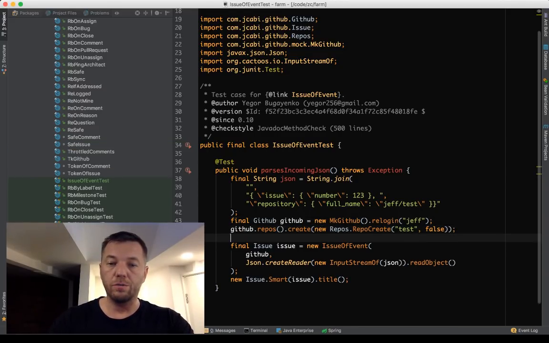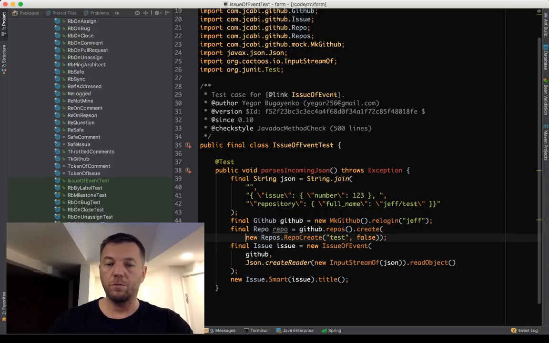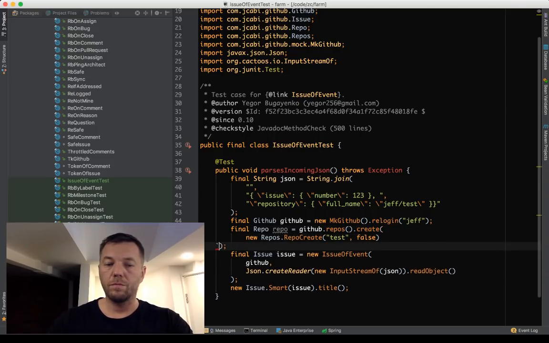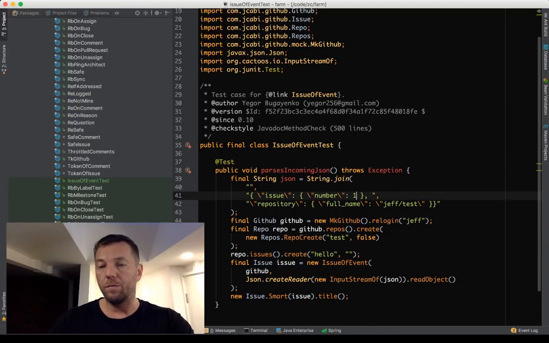So let's create an issue. This one returns a repository. So we say repo equals to this. Okay. Let's make it more readable. And then we need to create an issue. Issues, create, hello, that's the title, that's the description, and it will create the issue number 1. Obviously the repository is empty, and this is hello world. So the title